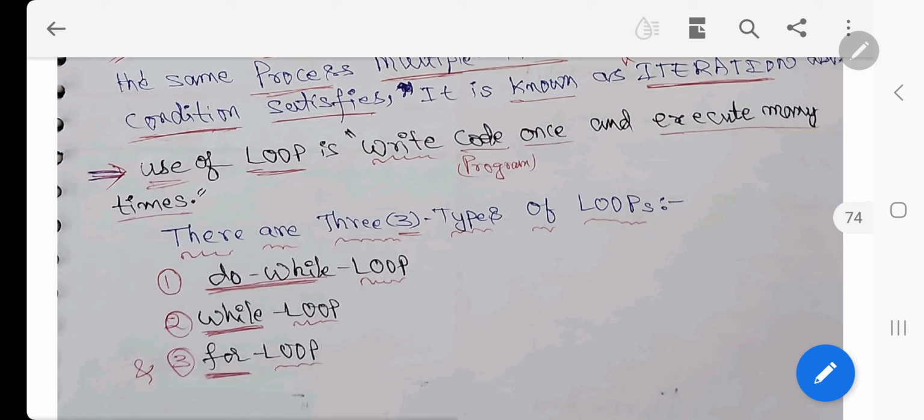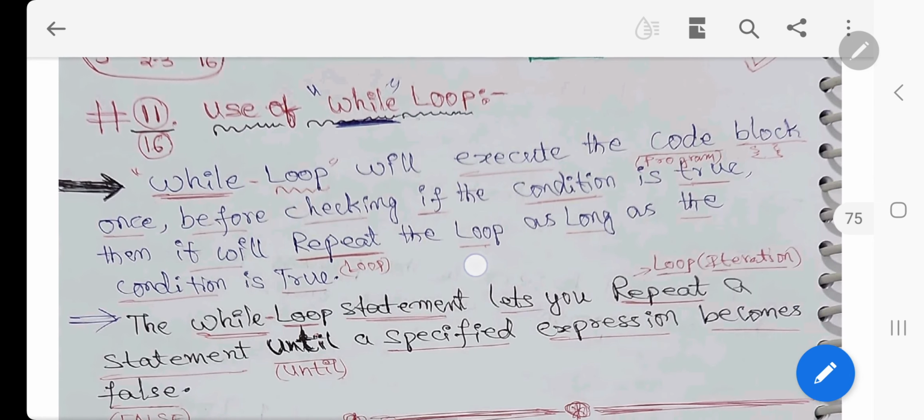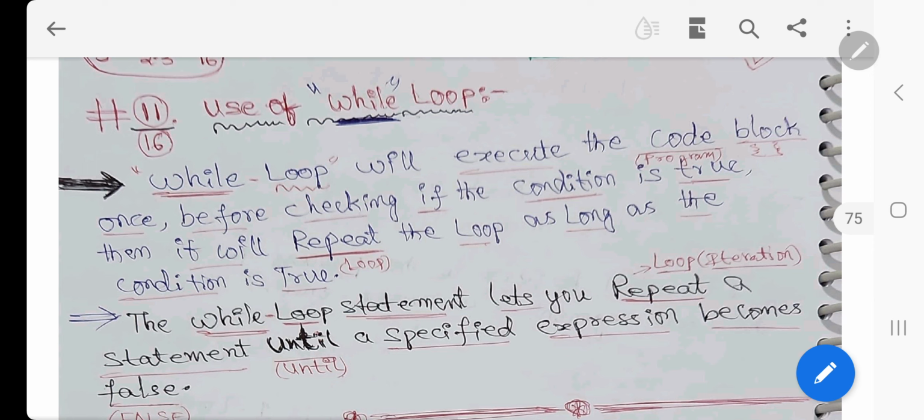There are three types of loops: do while, while, and for. These are mostly used, and you need to write all 3 when this question is asked in the exam. The first one is the while loop.